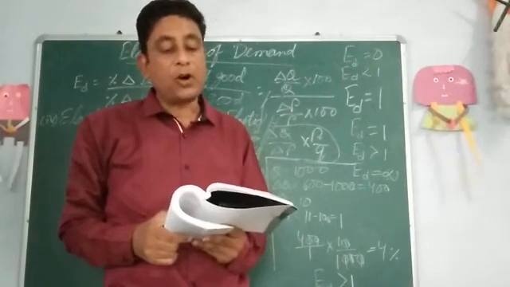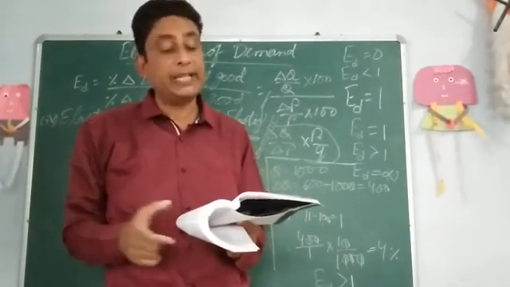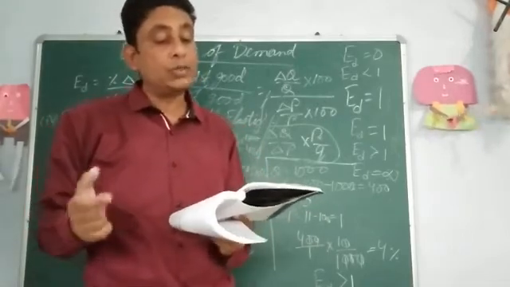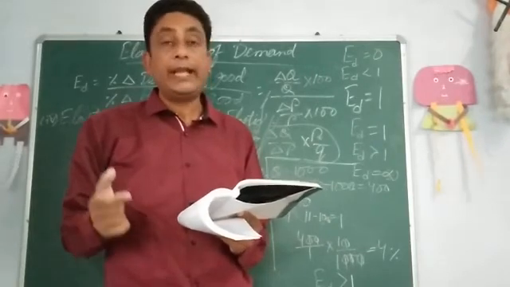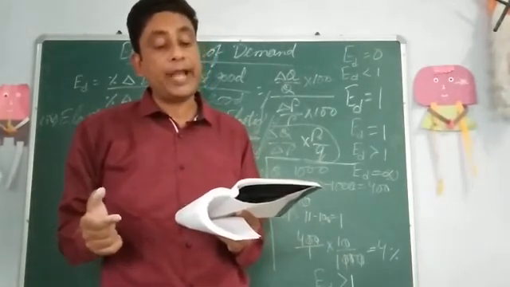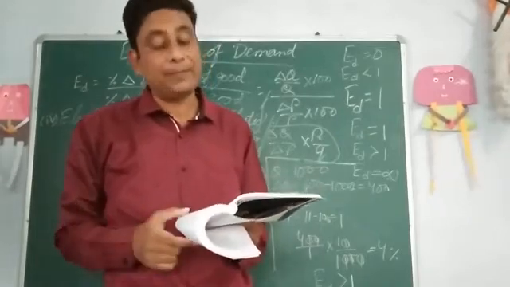A small reduction in price, on the other hand, leads to an infinitely large increase in demand. That is, no seller is able to satisfy this demand at the reduced price. In real life, we do not have any commodity which has perfectly elastic demand.